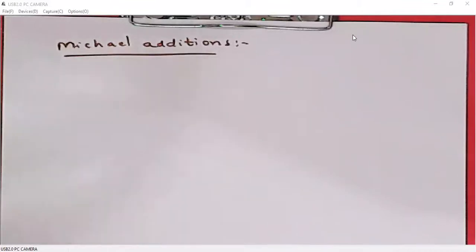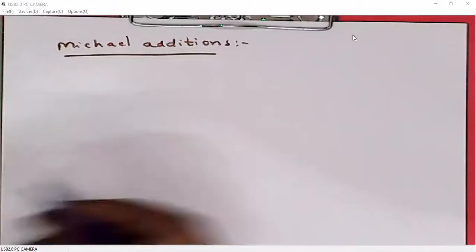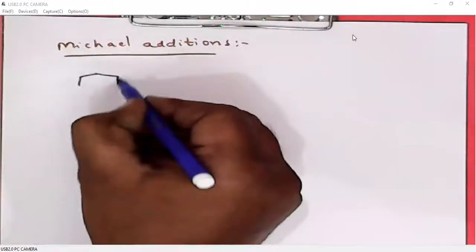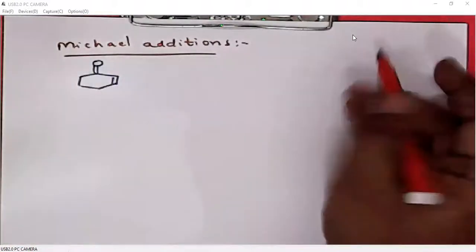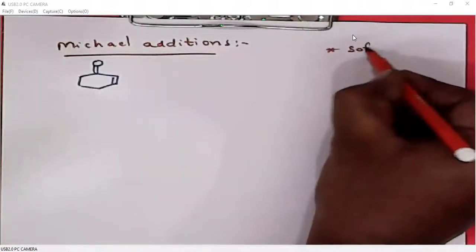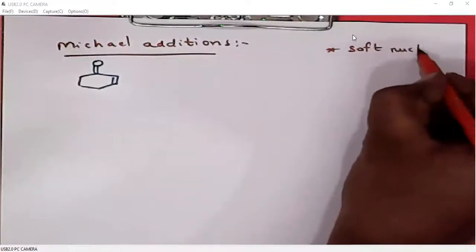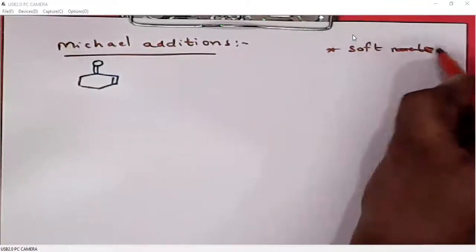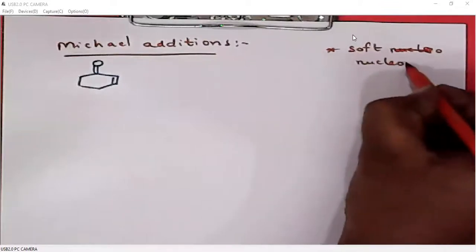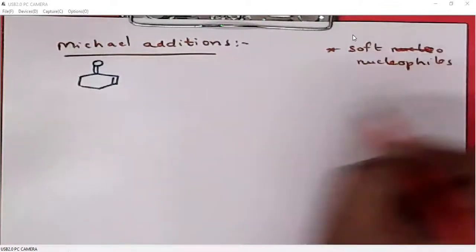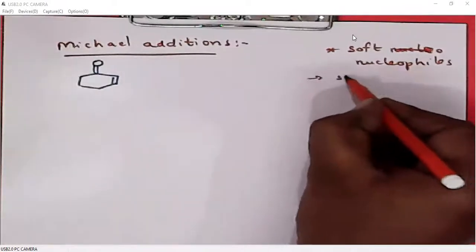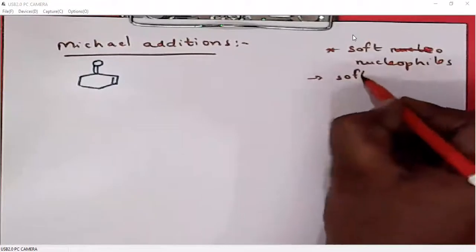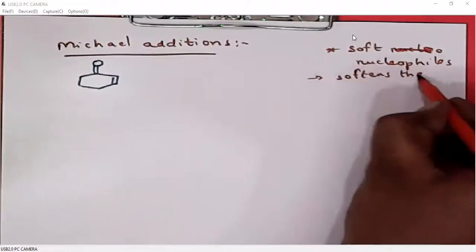Now we will see how Gilman reagents add to enones. Generally, Gilman reagents are soft nucleophiles. At the same time, they also soften the reactant.